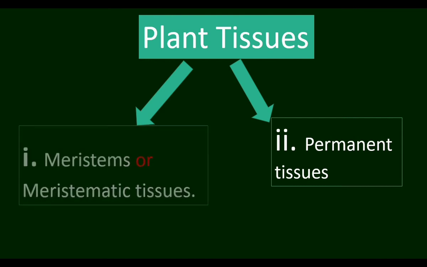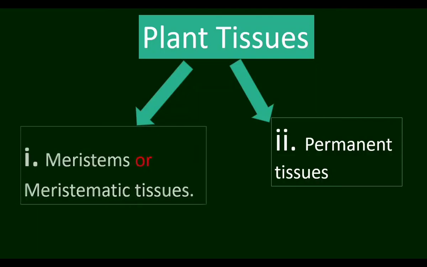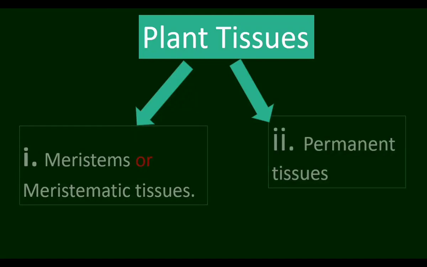Plant tissues. Plant tissues are grouped into two categories. They are meristems and permanent tissues. Meristems or meristematic tissues are found in growing parts. Meristem is made up of cells which are young. They divide and help growth. Whereas permanent tissue is made up of cells whose shape is finalized. They reach the maximum size. They do not grow further.